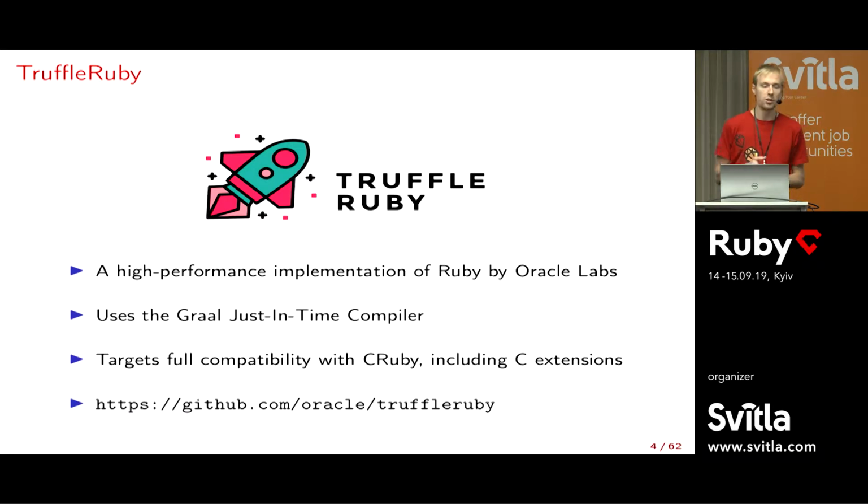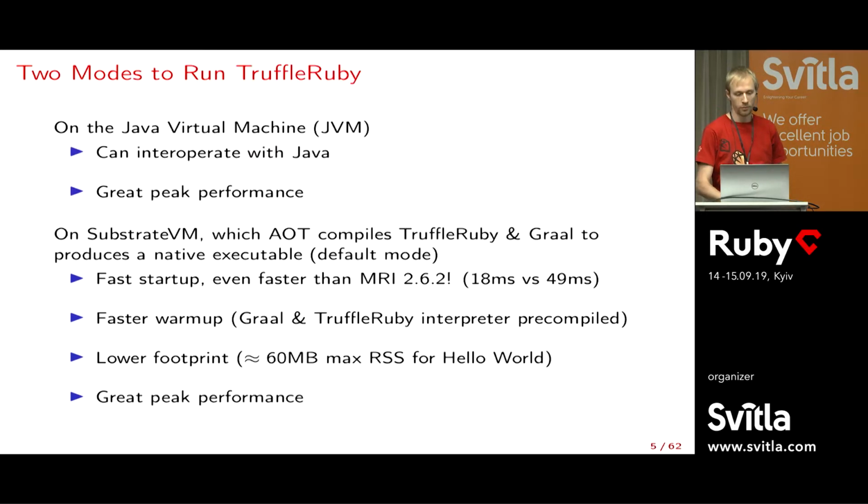So TruffleRuby, if you don't know it yet, is a high-performance implementation of the Ruby language, and it's done by Oracle Labs. So its aim is really to be much faster than MRI on any kind of workload. And to do so, it uses a just-in-time compiler, which is called Graal. It targets full compatibility with CRuby, even C extensions. So the ideal would be like you can use your app, you can just run it on TruffleRuby, and it should just work. We're not there yet, but we're making good progress. It's just on GitHub, it's open source if you want to have a look.